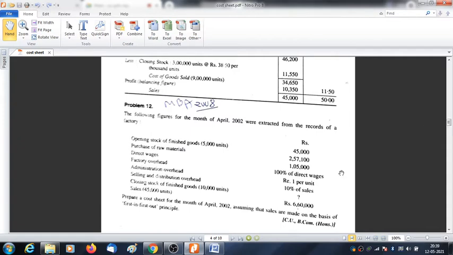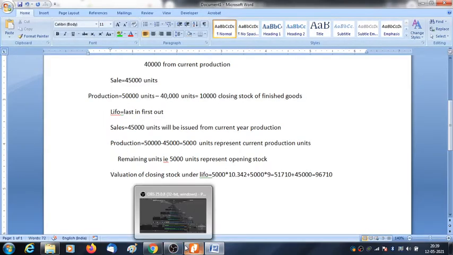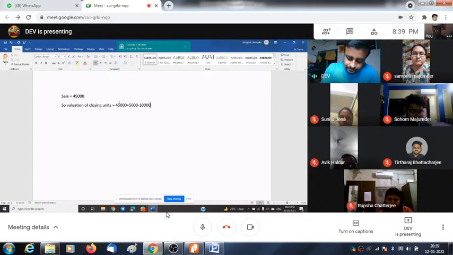Sales value is not 45,000. Unit is 45,000. Value is 6 lakh 60,000. One minute, sir. First of all, I am calculating the remaining. Okay, you just show it to me. After that, if I want to add something, I will add.